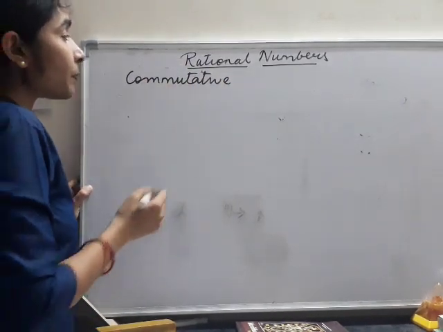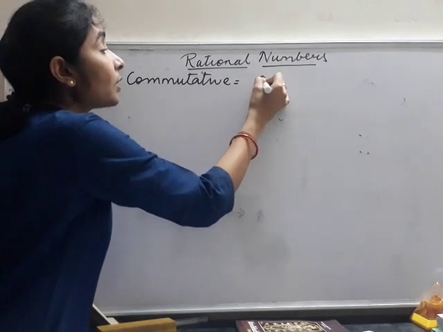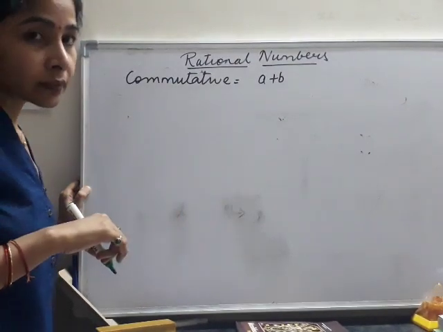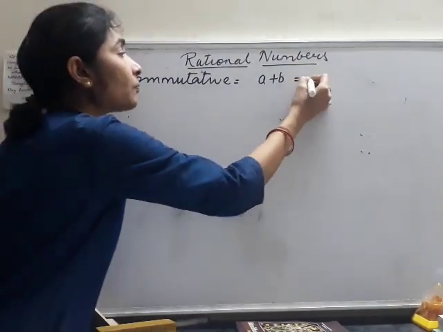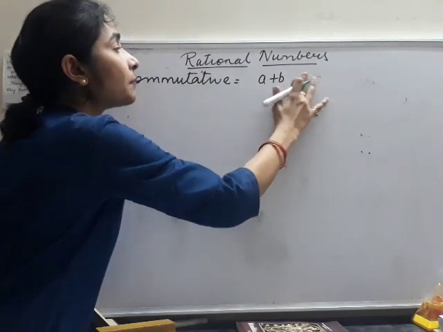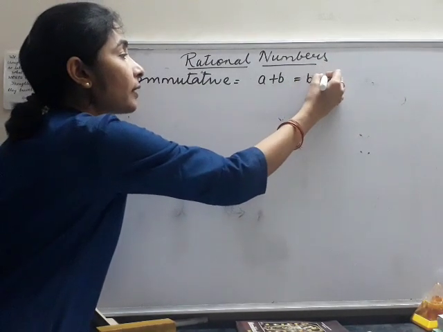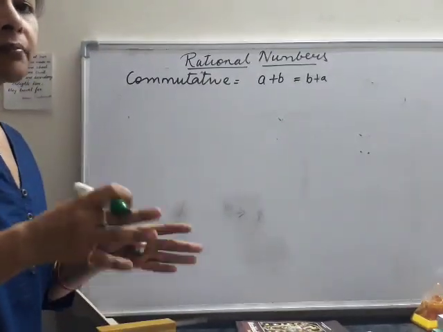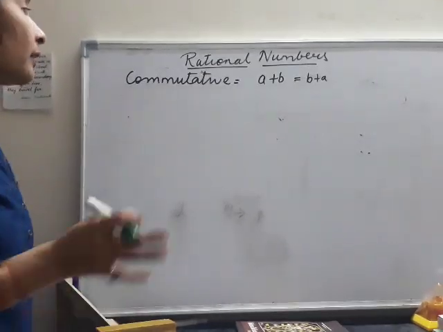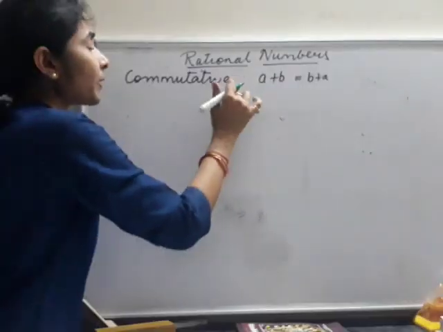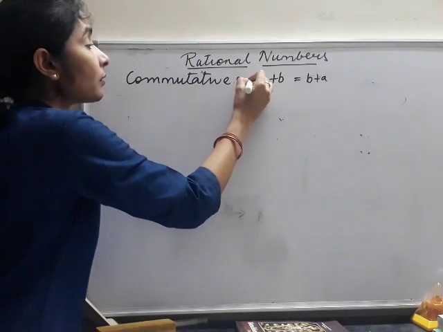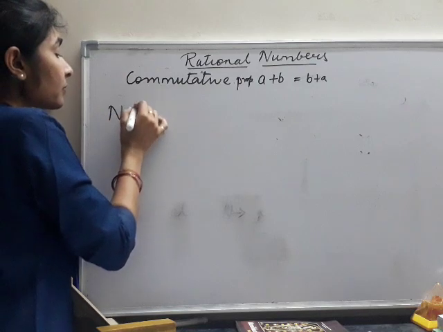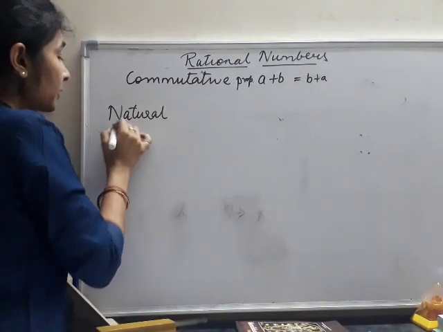In case of the commutative property, we take any two numbers, and if we interchange the position, then the answer should be the same. In that case, the commutative property holds. That means a plus b should be equal to b plus a. If it happens, then we say that in natural numbers the commutative property holds. Now let us see whether it holds in addition, subtraction, multiplication and division.